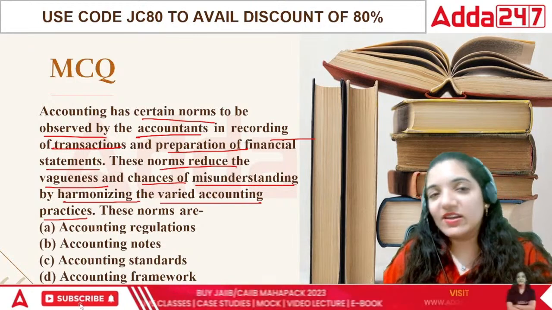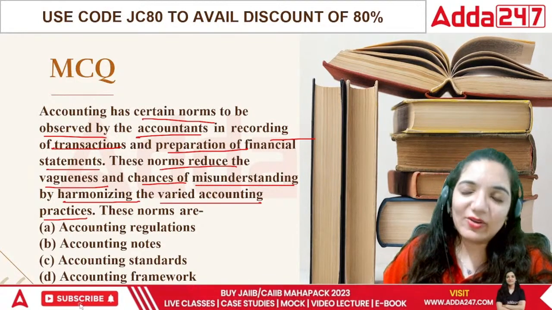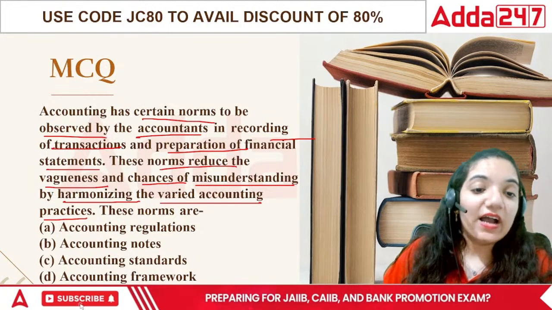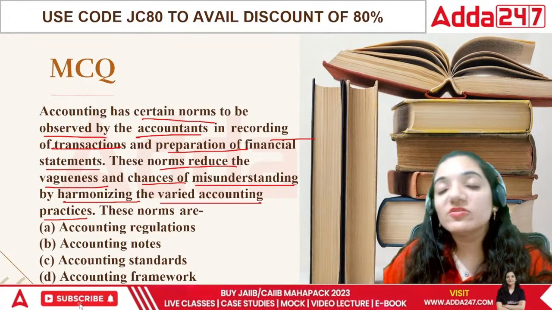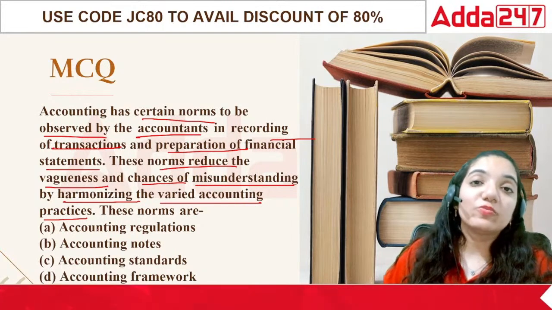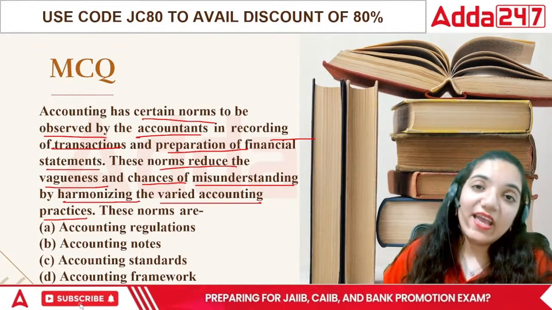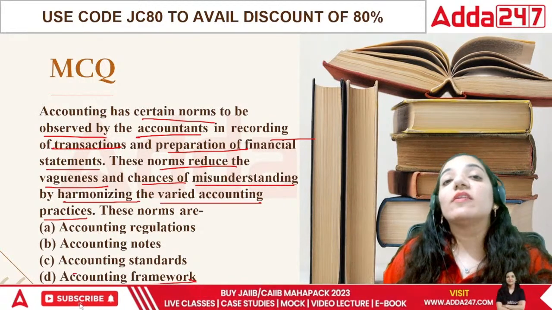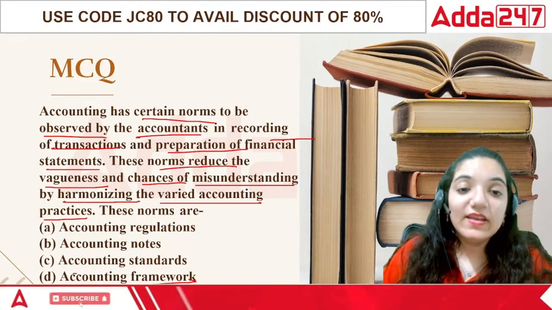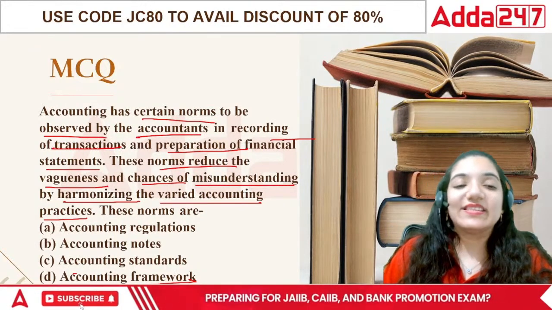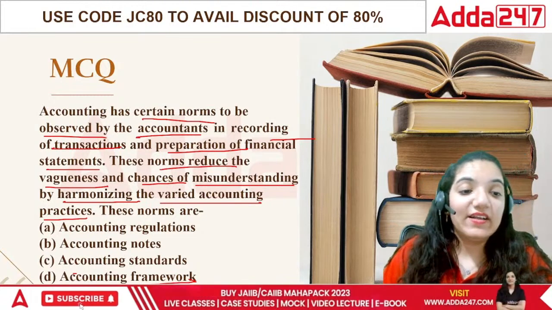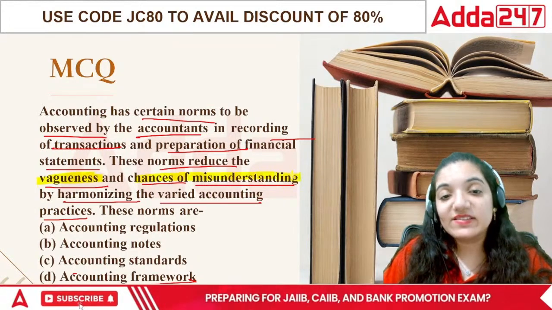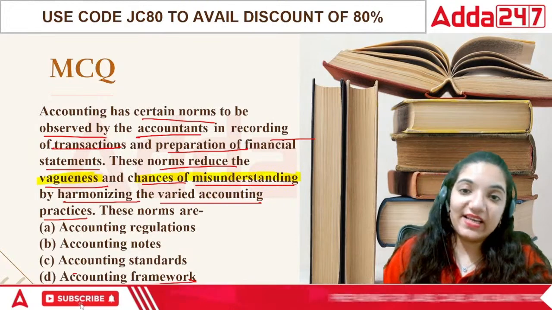Regulations can be said as rules and regulations, but in accounting we do not use the term regulations. Accounting notes. Notes are basically explanatory statements. Accounting standards are basically the norms which are prepared on how the books should be treated, how things should be treated in the books. And last is accounting framework. That is not called accounting framework now, it is called financial reporting framework. So that which reduces the vagueness, the confusions among the various things, and the process of misunderstanding. It tries to reduce the area of misunderstanding as well.